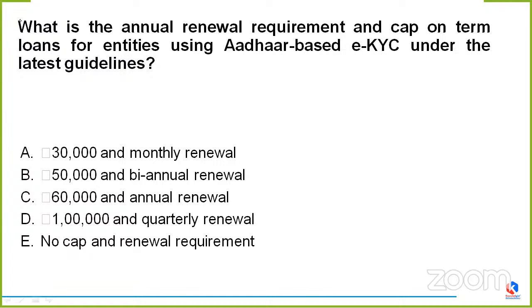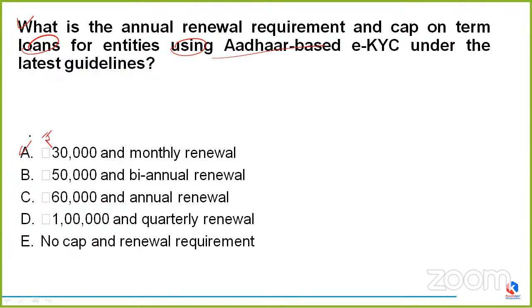What is it asking? What is the annual renewable requirement and cap on term loans for entities using Aadhaar-based e-KYC under the latest guidelines? We have to tell the annual renewable requirement and cap on term loans for those entities which are currently using Aadhaar-based e-KYC under these latest guidelines.